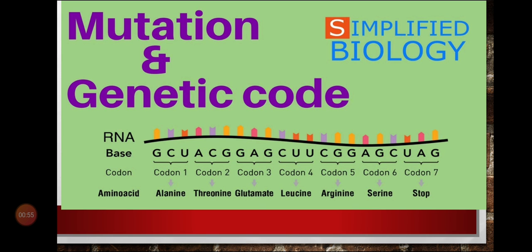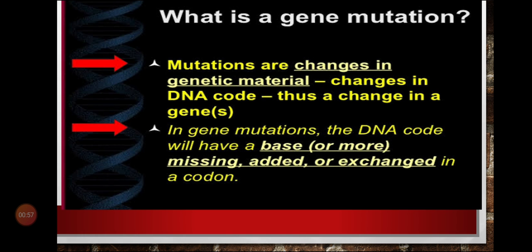When I say mutation, you have to simply remember one word, that is sudden change. Mutation means sudden change. In a definition format, we can say mutation is a phenomenon in which sudden change in the DNA sequence takes place.